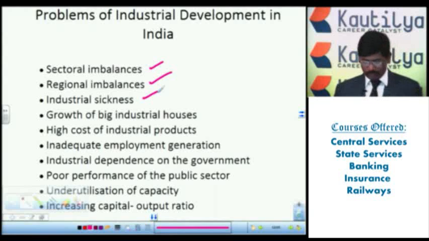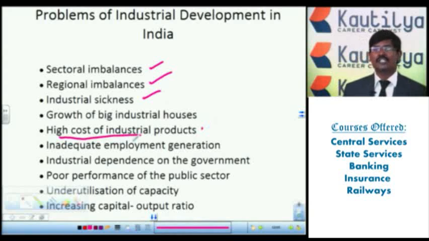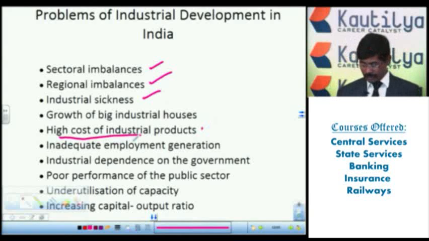Then high cost of industrial products. Because of our conditions and everything, once your production has started and is completed, along with production, transportation, market facilities and all together, automatically the cost of those industrial products is very high. If the cost of industrial products is very high, automatically there is no demand for the industrial products. This is also a problem.